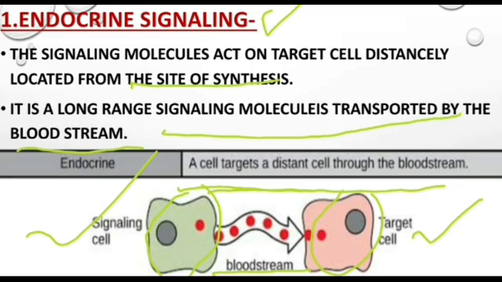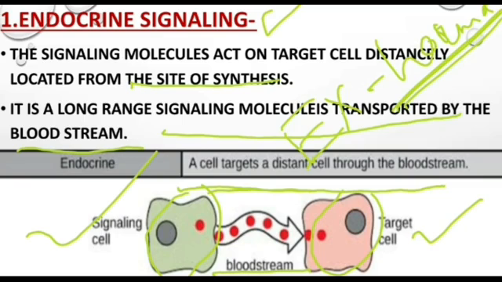So here you can take an example of hormones. The pancreas produces insulin, an endocrine signaling molecule, which regulates the glucose uptake of cells all over the body through the bloodstream. So hormones function in an endocrine manner, including testosterone, progesterone and gonadotropin. So here is the example of hormones.